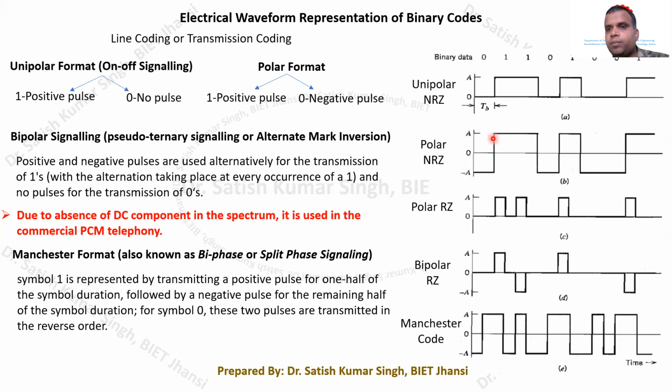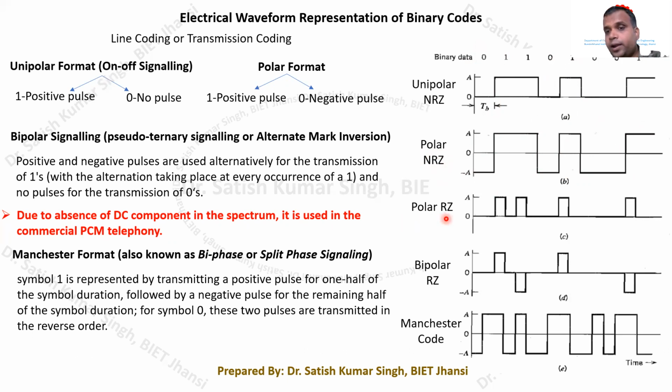Okay, again for 1 it is on the positive side, so a positive pulse will be transmitted. For a 0, again a negative pulse will be transmitted. Similarly for 1, again it is positive. For 0, a negative pulse will be transmitted. To understand the difference, this is polar NRZ, which means polar non-return to 0.